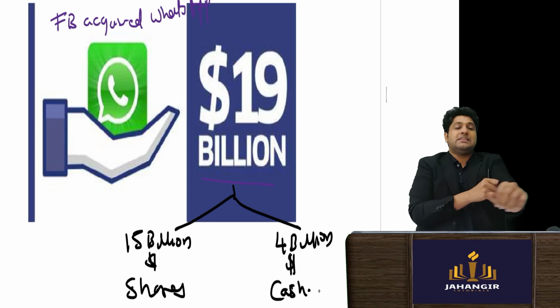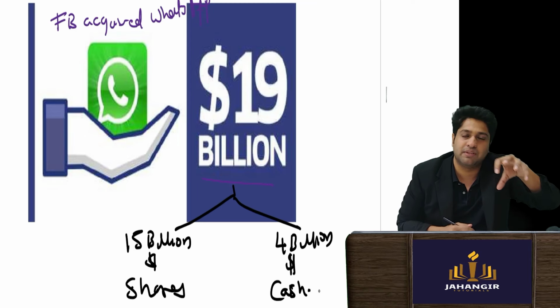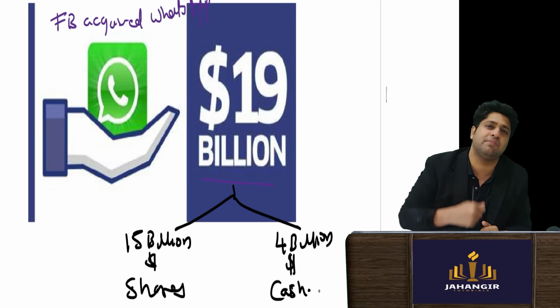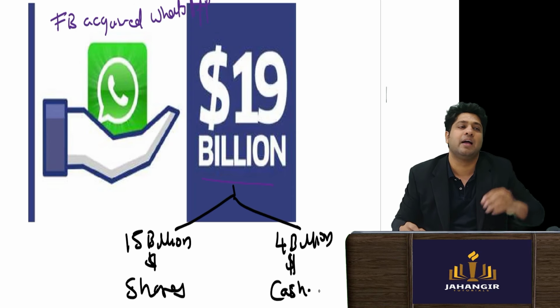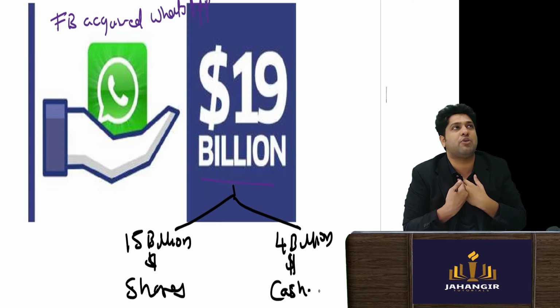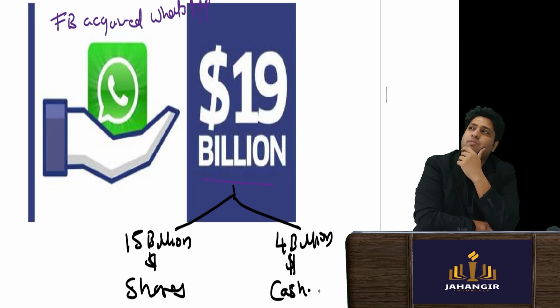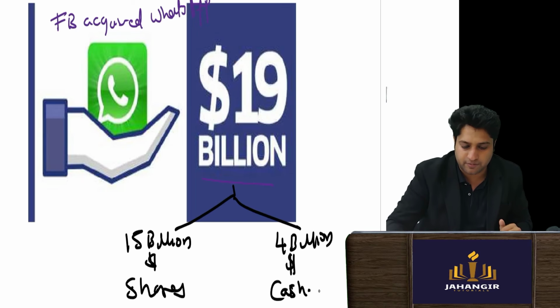So what happens here is, when Facebook acquired the entire company of WhatsApp, they gave the shareholders of WhatsApp 4 billion in cash and the rest in shares of Facebook. So if I was a shareholder of WhatsApp, I'm wondering what I am going to get. I got cash and I got shares of Facebook in return.